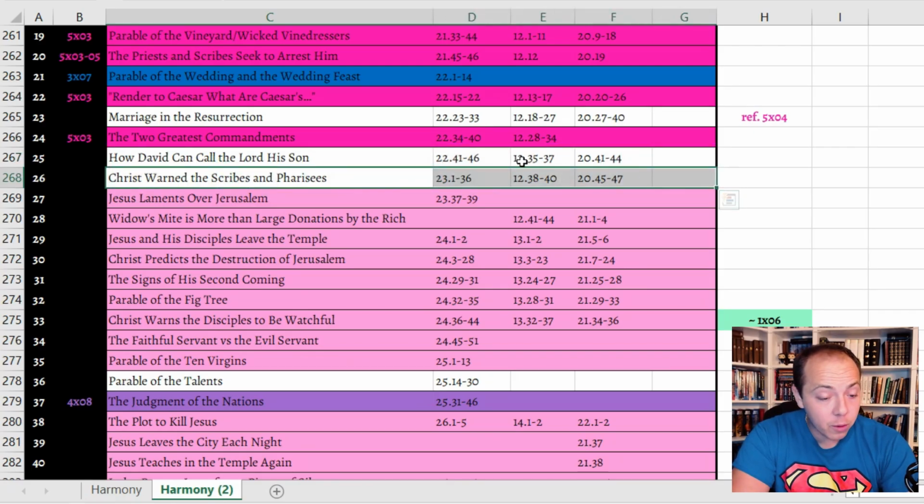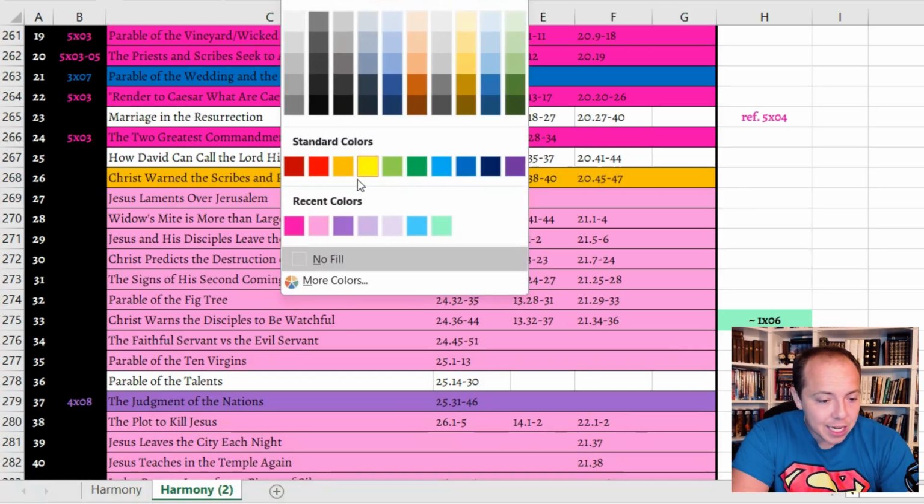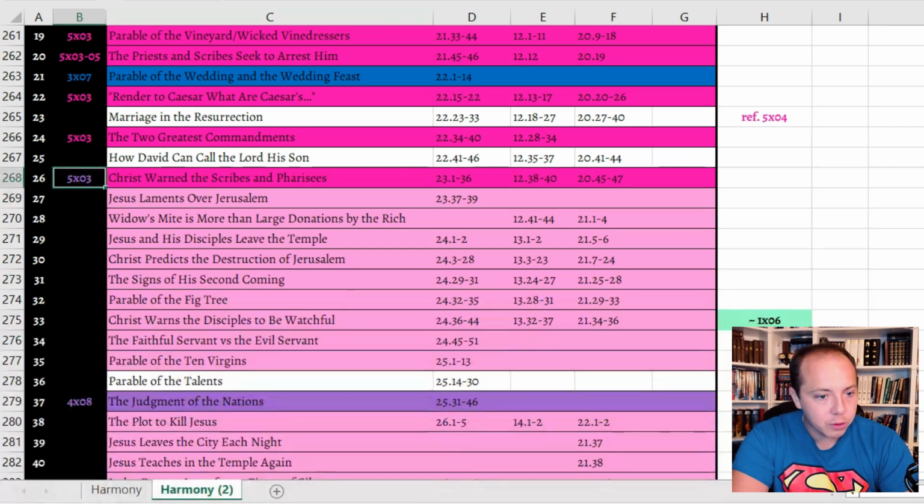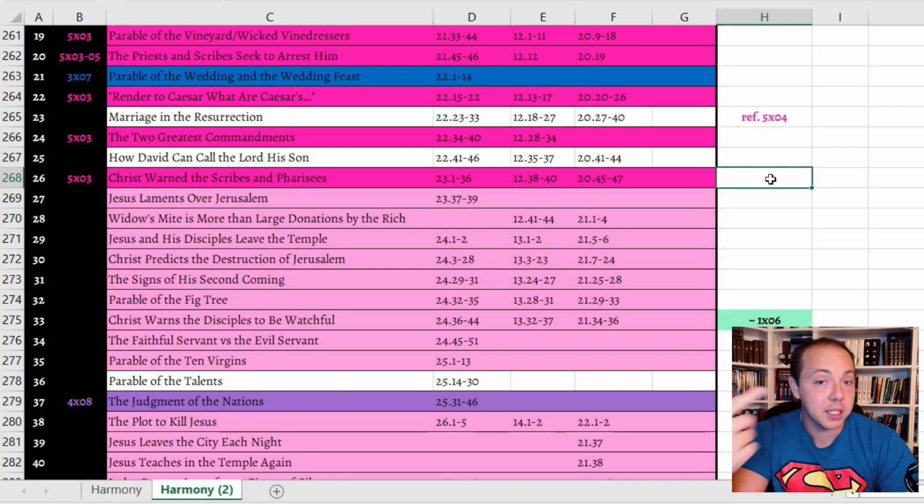I didn't think that they were going to depict the woes to the scribes and the Pharisees in the show, but they did. The reason I didn't think they were going to do that is because they did something very similar back in season 4, episode 3, right before Rama was killed. But in the show, they ended up doing it. Actually, I'm realizing, is my chronology right here? Yes, no, yeah, this is season 5, episode 3. I'm trying to remember what happens in each episode. But I wasn't expecting them to depict this because it's very similar, but instead, Jesus, in the scene, says, I said similar things to you back in Capernaum, but I'm going to say it to you again, which I think is really cool.